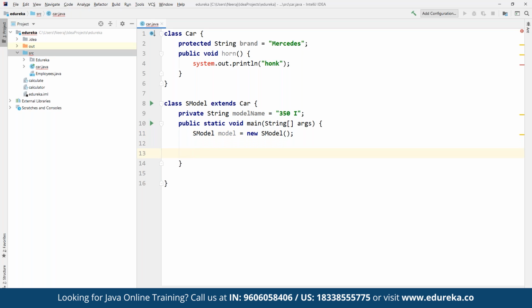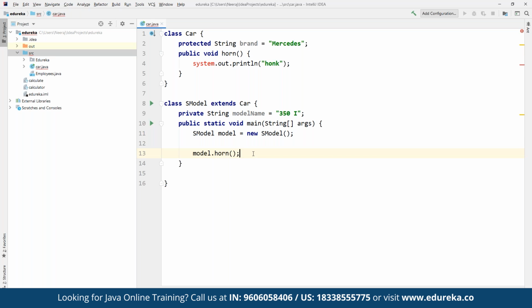And then we are going to simply call the honk method that we have specified earlier. So for that, we can simply use the object that we have created here: model.honk, because this is where we have inherited this property, right? So here we define model.honk, and then we are going to call it. So basically we are calling the honk method that we specified earlier.